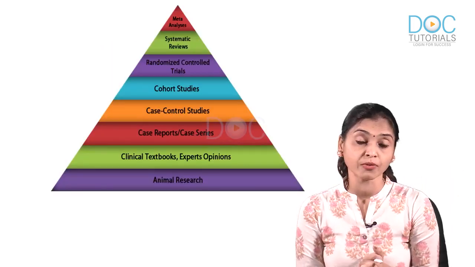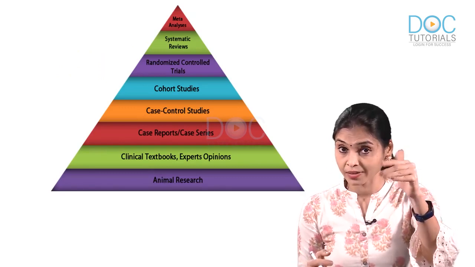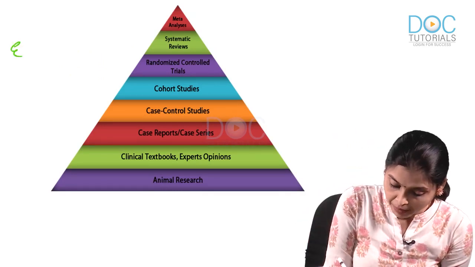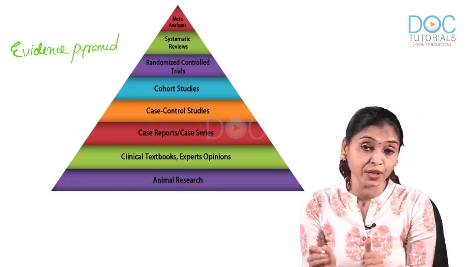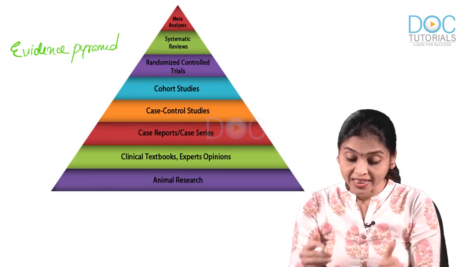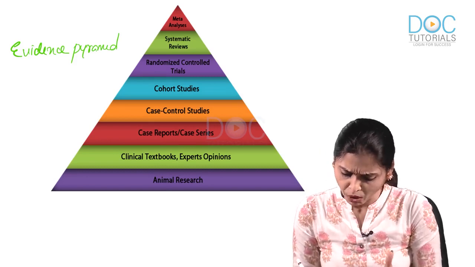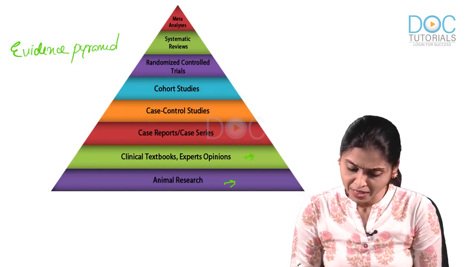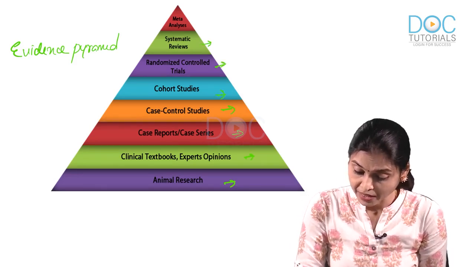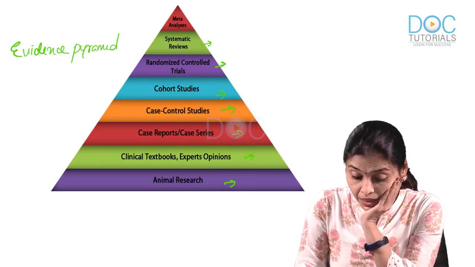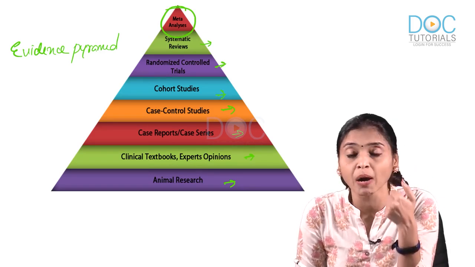Next is an image based question from study designs. What you see here is a pyramid in which various study designs are arranged, right? This is known as the evidence pyramid. Now, what is the specialty of this? As you climb up the pyramid, the strength of evidence that you get from each study design increases. So, at the bottom you have animal research, then expert opinion, then case report, case series, case control, cohort is a better study design, then you have RCT, systematic review, and which one you have at the top? Our own meta-analysis, because that will give you the maximum evidence or most powerful evidence.